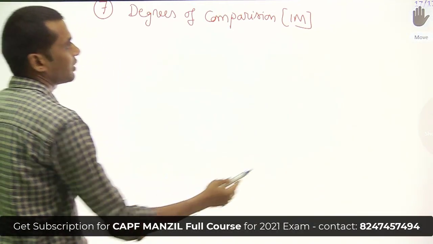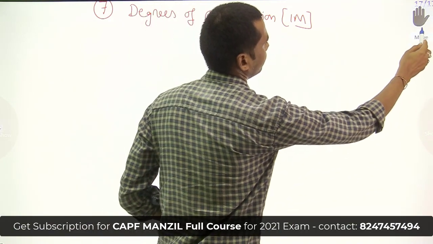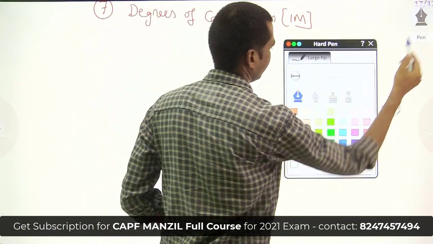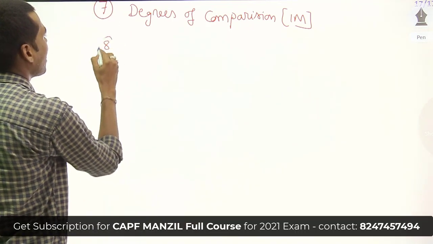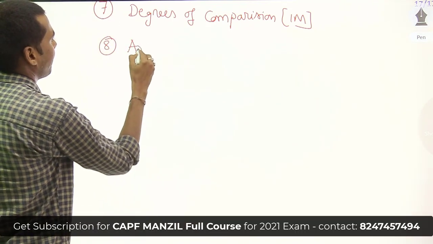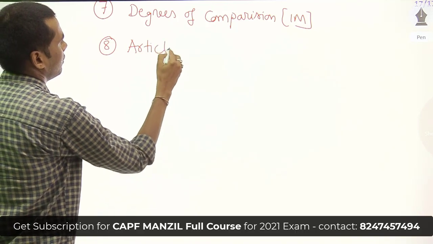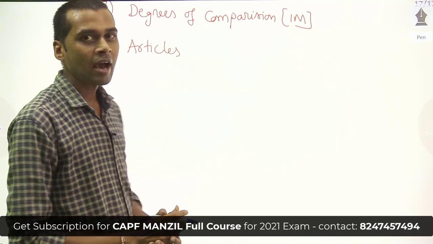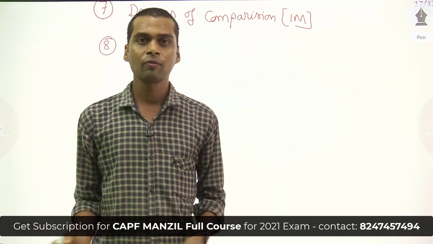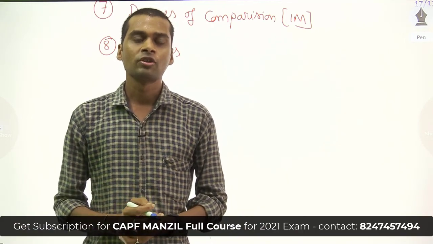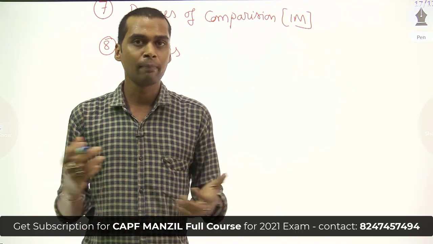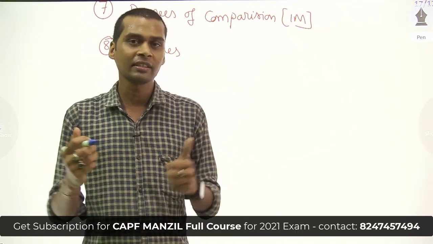Our next topic is articles. So how many articles do we have in the English language? As we all know, we have 3 articles in the English language. That is, a, an, and the. So you can be asked in fill in the blanks. So there is a sentence like this.